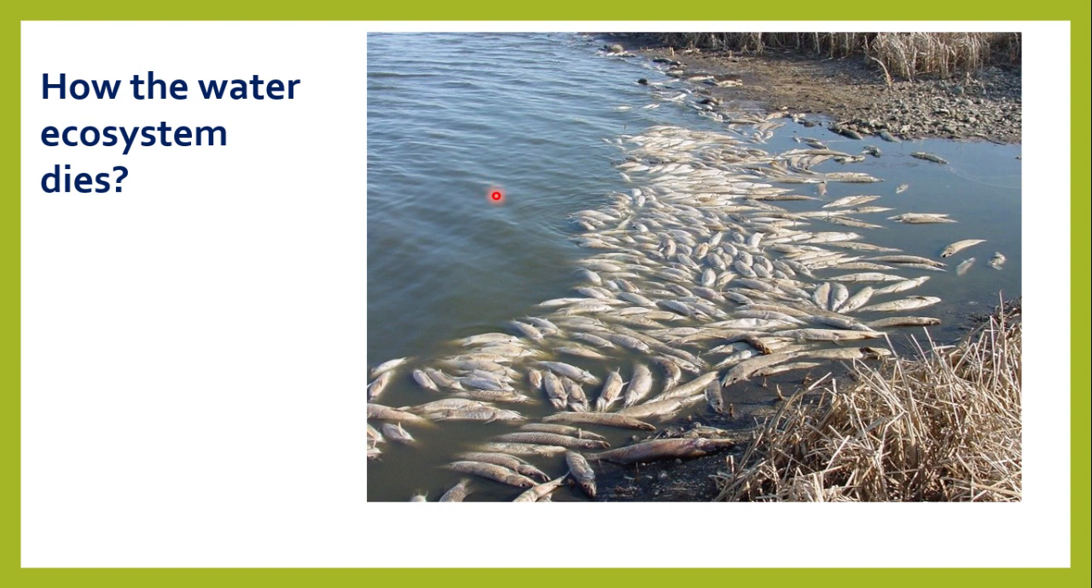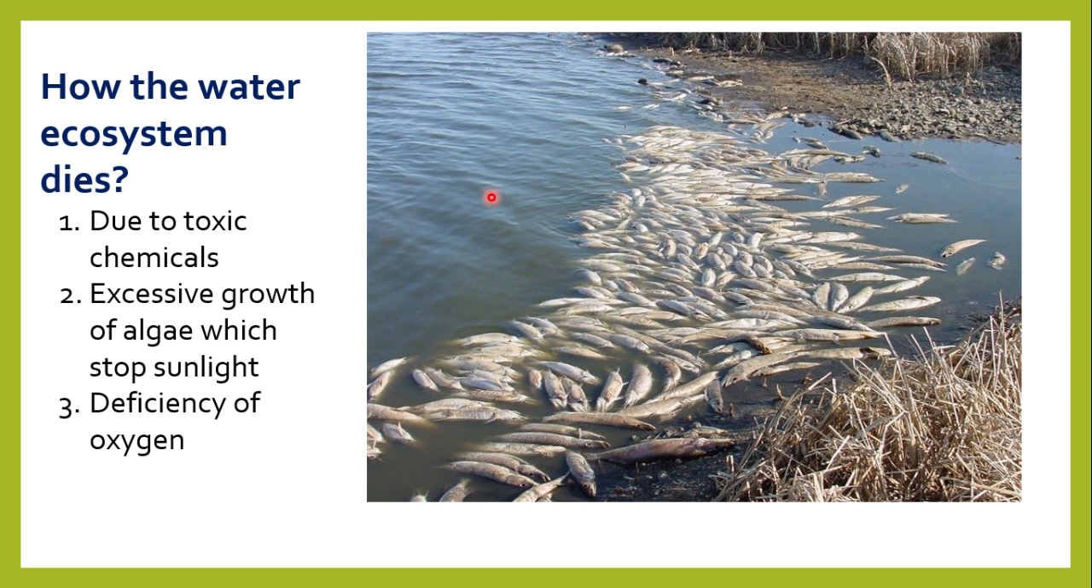Well, what are these? We can say that the cause of the death of the water ecosystem, or of these fish, is the toxic chemicals added to the lakes or rivers as synthetic fertilizers, or sewage water dropped into nearby water bodies. Then excessive growth of algae stops the sunlight and stops the photosynthesis process, and at last it causes the deficiency or depletion of oxygen.